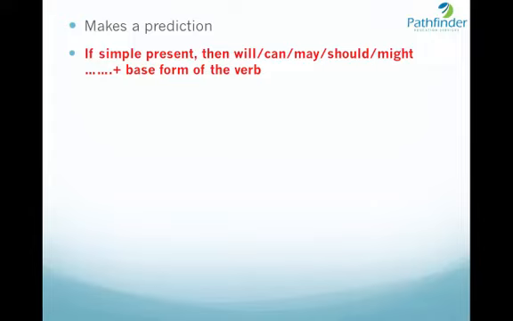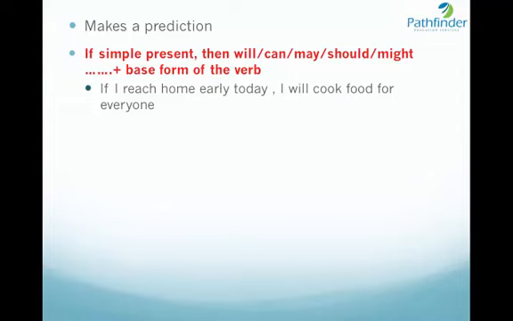Let us see some examples of the sentence. If I reach home early today, I will cook food for everyone. So it makes a prediction that in the event that I reach home early today, I will cook food for everyone. So you see, the clause that follows comma has taken the word will, and the verb cook is in the base form. So I will cook food for everyone.